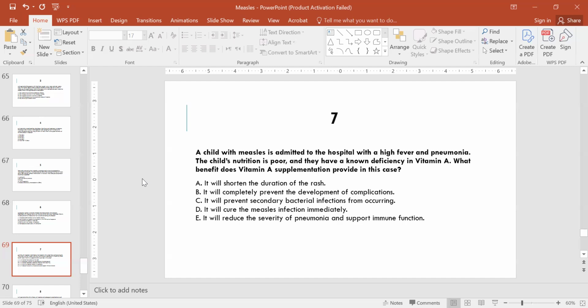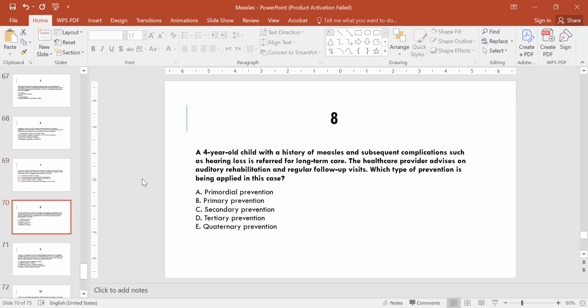Option E, it will reduce but not completely prevent the development of complications.